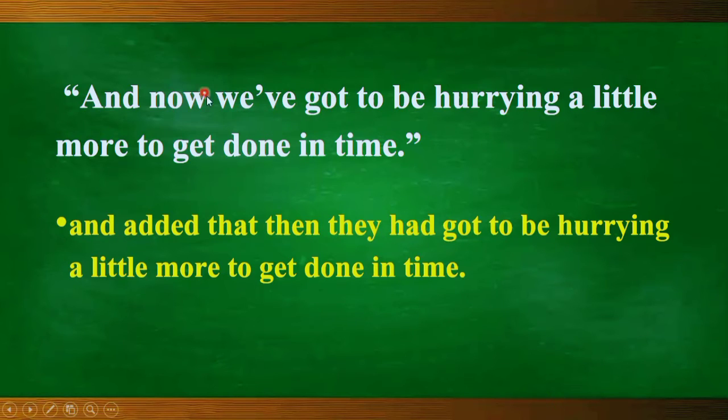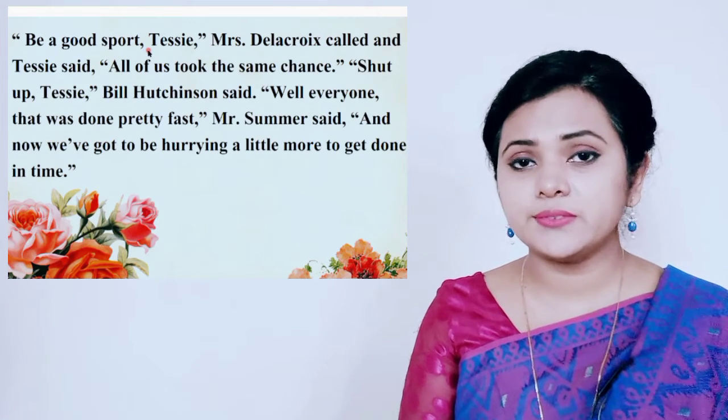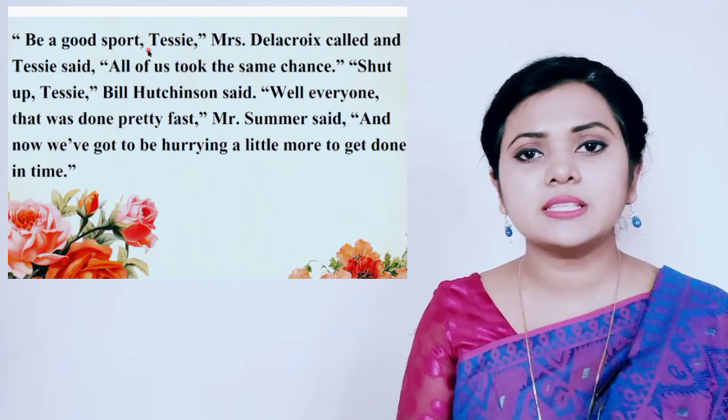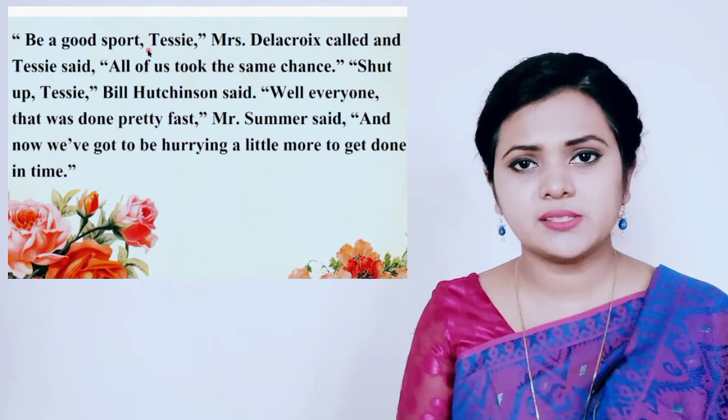"We have got to be hurrying." This part indicates that this sentence is written in present perfect tense, which should be changed into past perfect. That's why we have used had plus the V3 form of the verb, and then the extension part of the sentence. And in this sentence, you can see we had "now." What we have done with this word, "now" has become "then," and according to the rule, it has been changed this way.